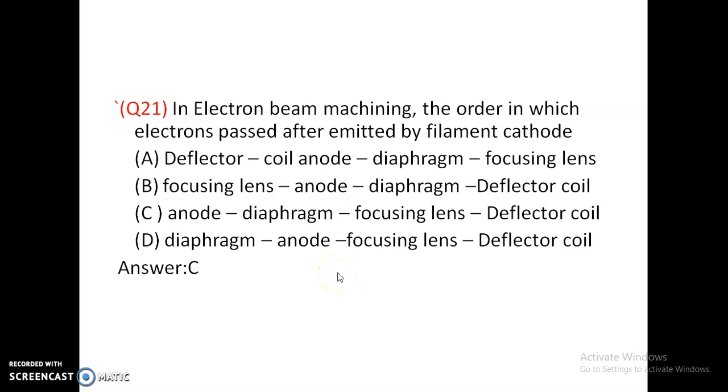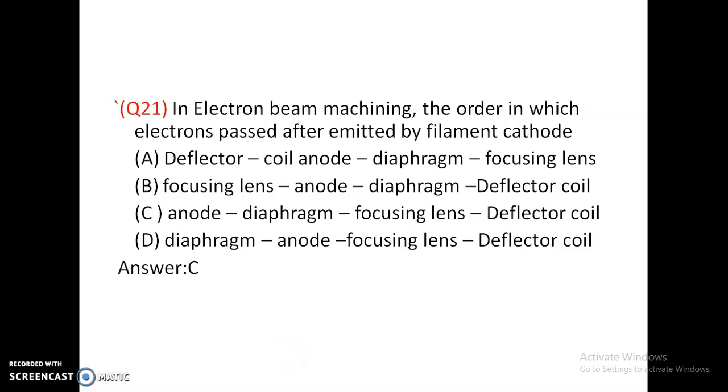In electron beam machining, the order in which the electrons pass after being emitted by the filament cathode is anode, diaphragm, focusing lens and deflector coil. In electron beam welding, a high velocity focused stream of electrons heats, melts and vaporizes the work material at the point of bombardment. The high velocity electrons bombard the workpiece and remove the work material.